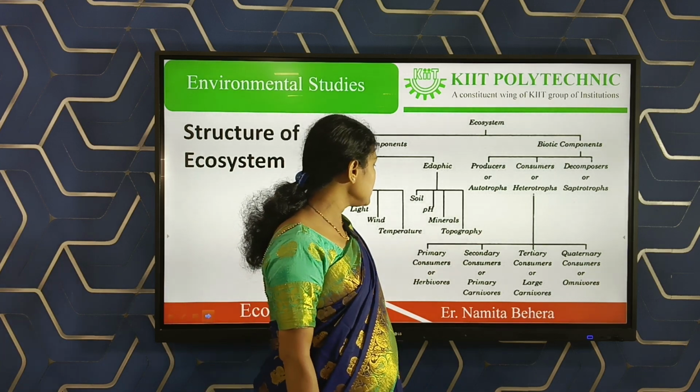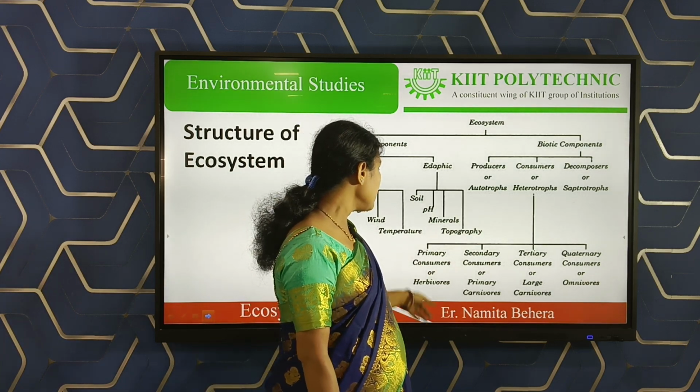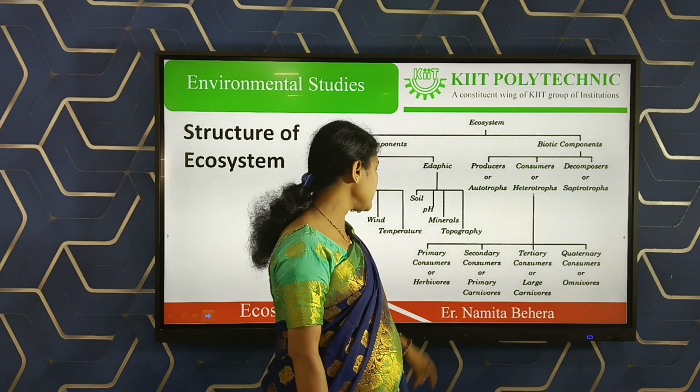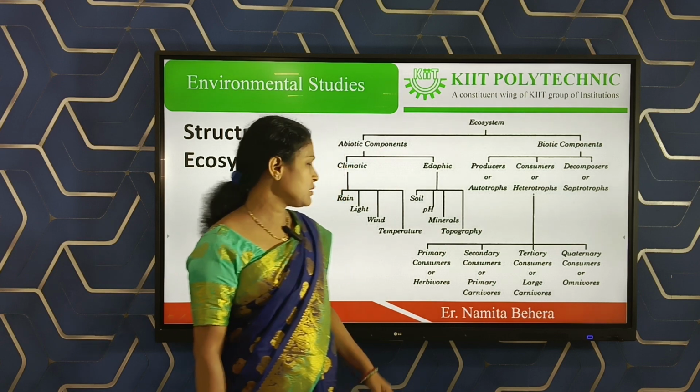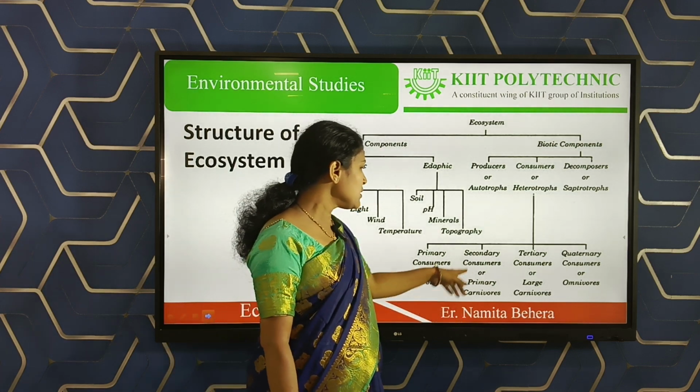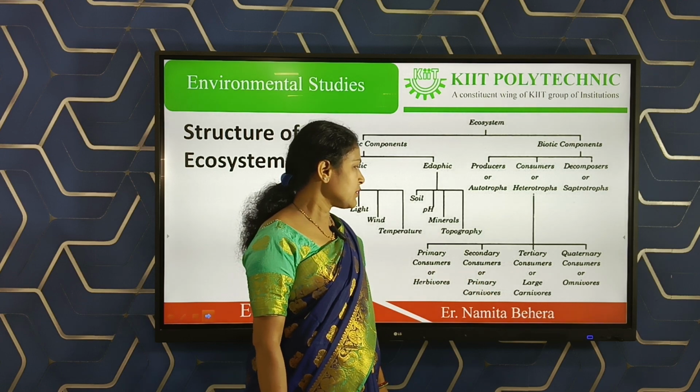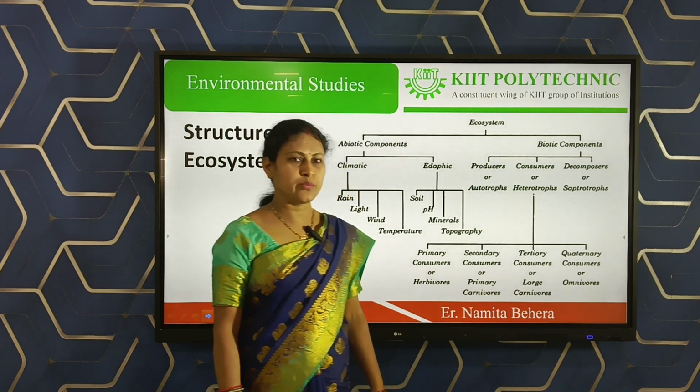Consumers have three parts. Primary consumers, whose other name is herbivores. Secondary consumers, the other name is primary carnivores. Tertiary consumers, the other name is large carnivores. Quaternary consumers, the other name is omnivores.